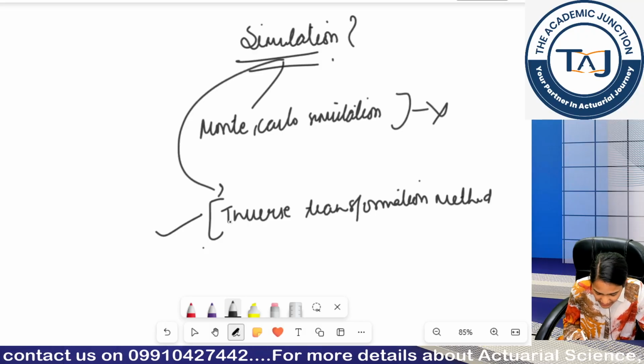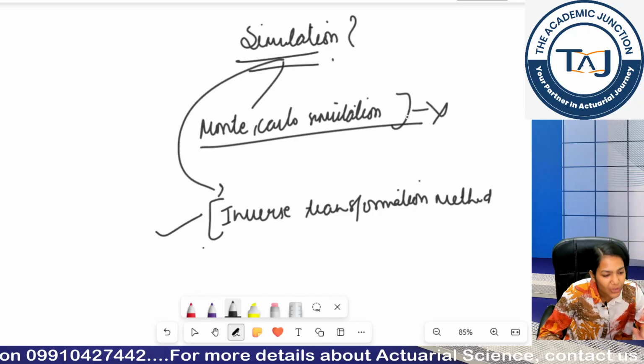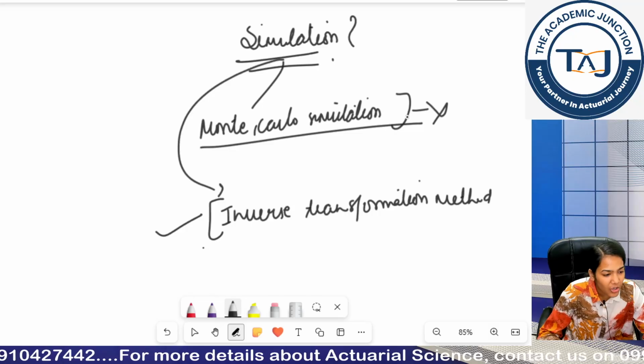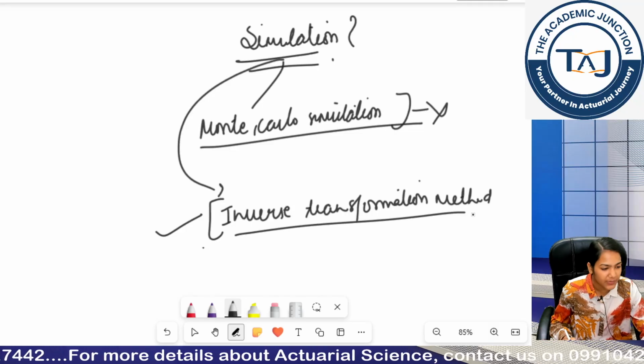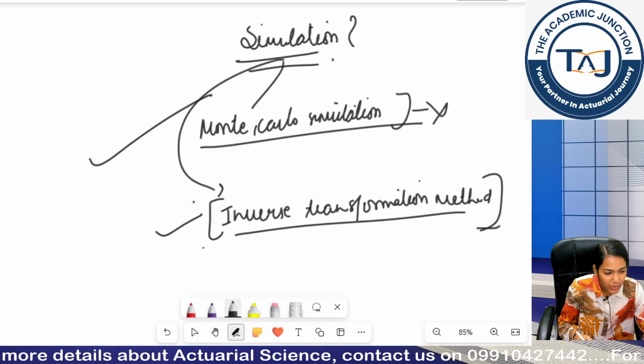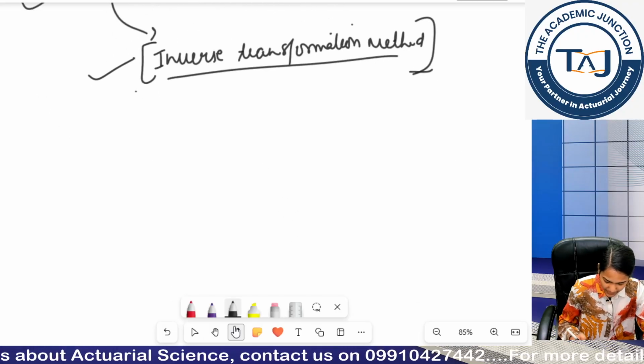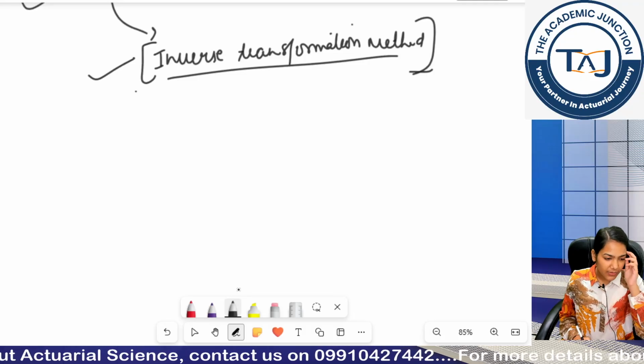That's why we prefer this, because Monte Carlo involves a lot of time and cost, and sometimes it's not worthy to spend that much, so we use inverse transformation to get instant answers. But obviously accuracy is more in Monte Carlo, a little less in this. So let's do the inverse transformation method.